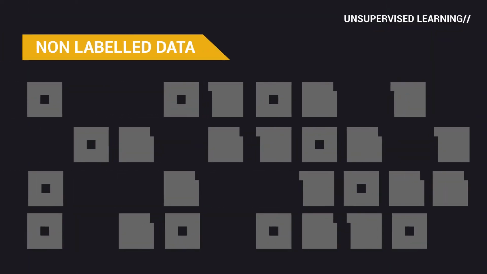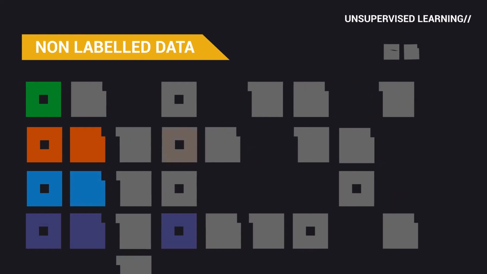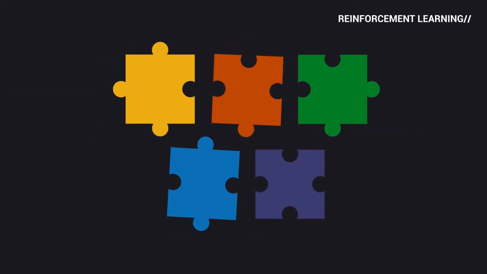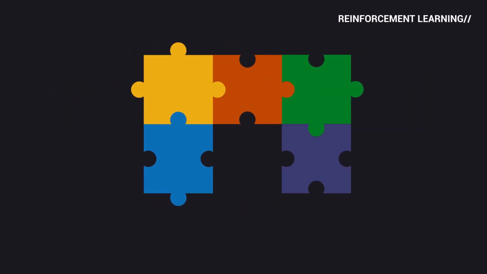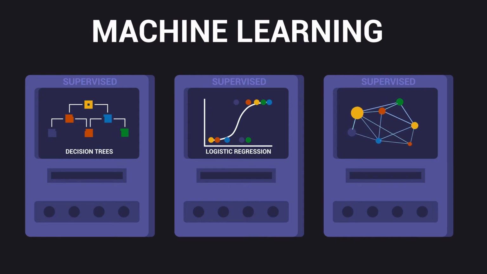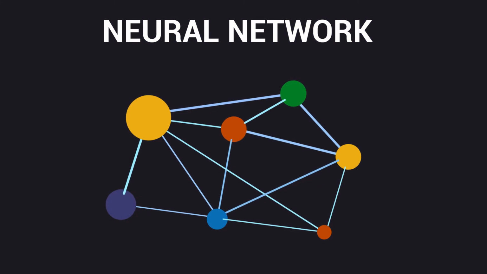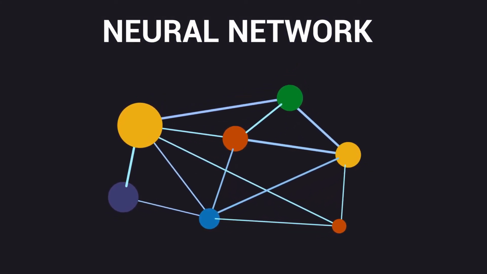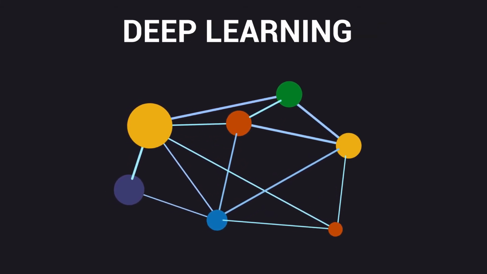Besides this method, there is unsupervised learning, where the algorithm has to find patterns without having the corresponding labels, and reinforcement learning, where the model does not learn through data, but through trial and error to achieve a specific goal. Most machine learning models learn in a supervised manner, like decision trees, logistic regressions, neural networks, among others. Neural networks are so powerful and unique that they originated a new field inside machine learning, called deep learning.